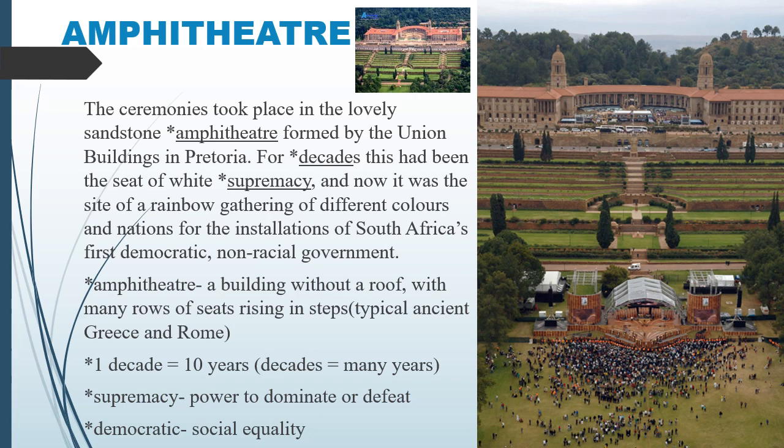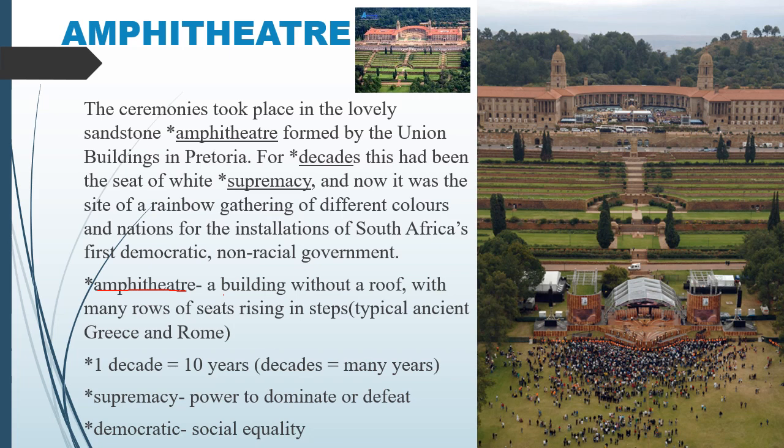That means, in this passage, the writer is describing the ceremony which took place in the lovely sandstone amphitheater formed by the Union Buildings in Pretoria. Amphitheater here means a building without a roof, with many rows of seats rising in steps, typically in ancient Greece and Rome.